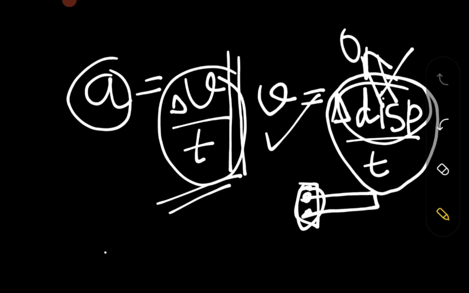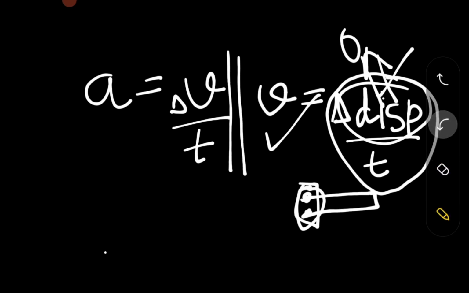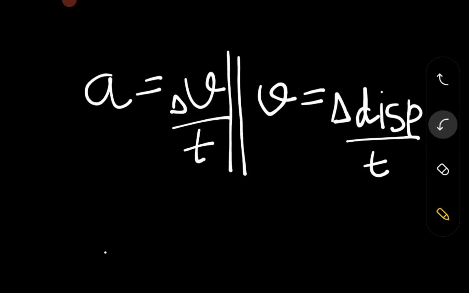Now again we are going to move forward, and I am going to tell you what acceleration actually means.